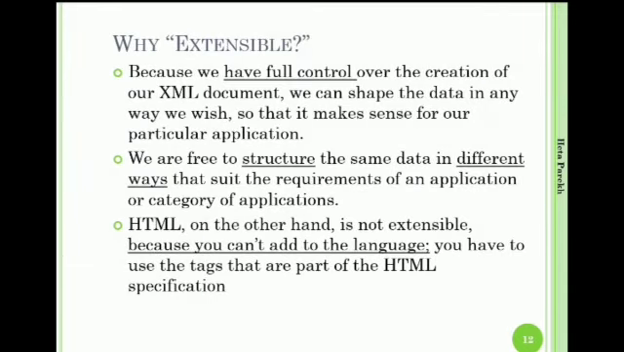So we will move on and discuss why it is extensible. Because we have full control over the creation of an XML document. We can shape the data in any way we wish. We are free to structure the same data in different ways. And HTML on the other hand is not extensible because you cannot add to the language.